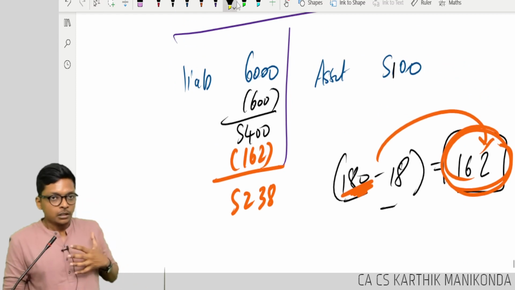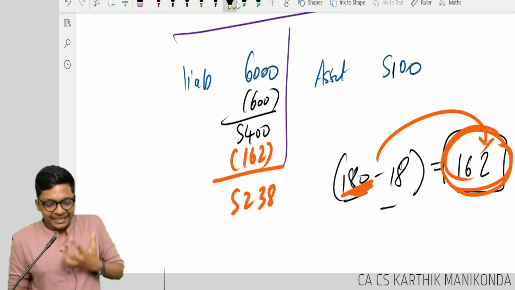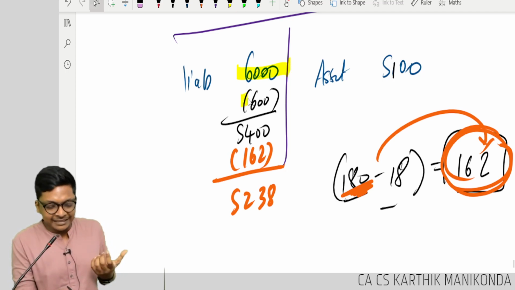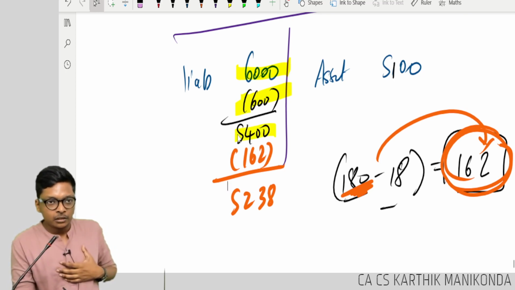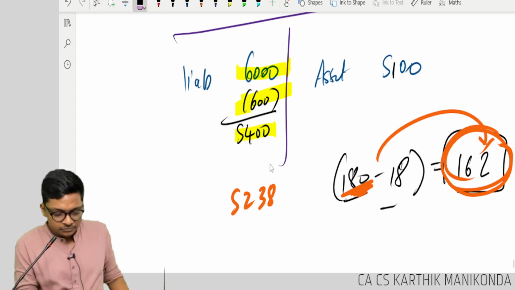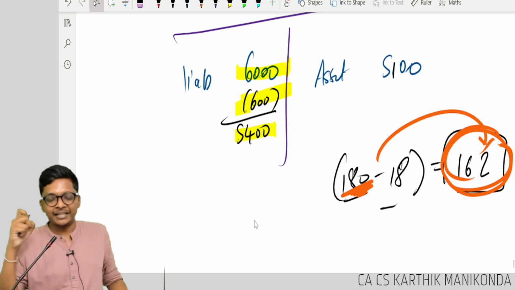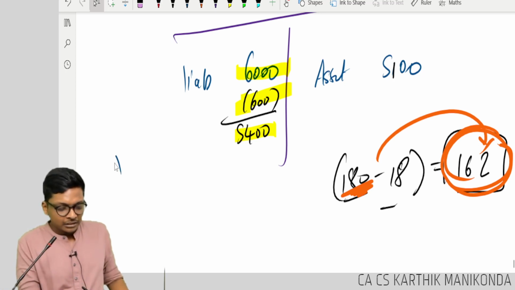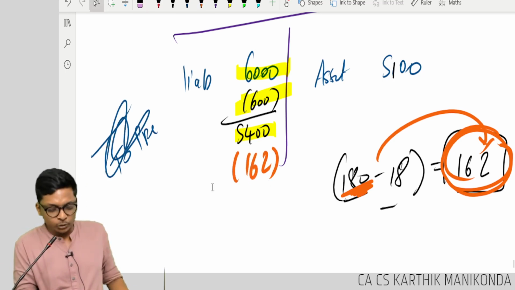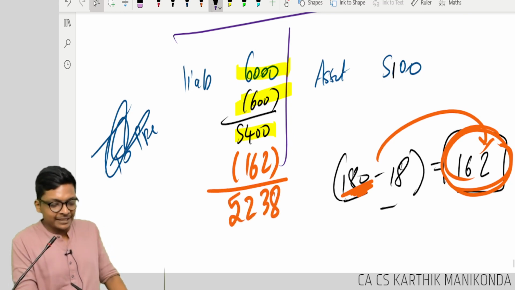Now I will repeat. Look, listen carefully. My liability was 6,000, but now because of curtailment, liability is reduced by 600. So revised liability is 5,400. Now you need to amortize. Amortize means I have to add, correct? If you have to amortize, what's the entry for amortizing? Credit prepaid, debit provision. Correct. We did it correctly only. So I have to reduce how much, guys? 162.